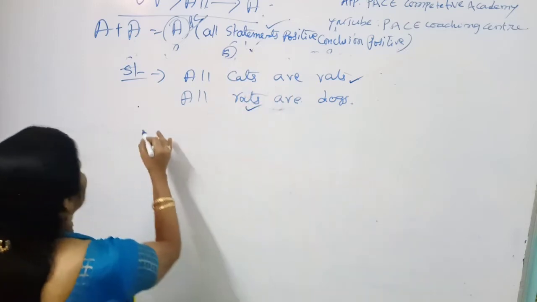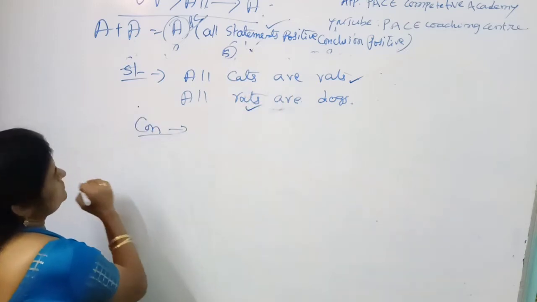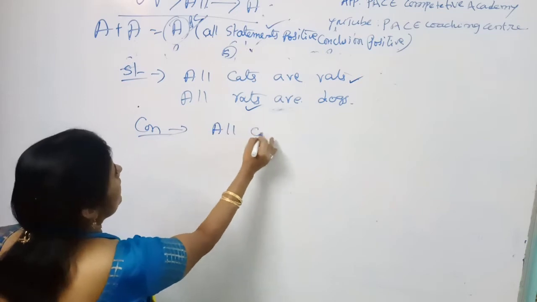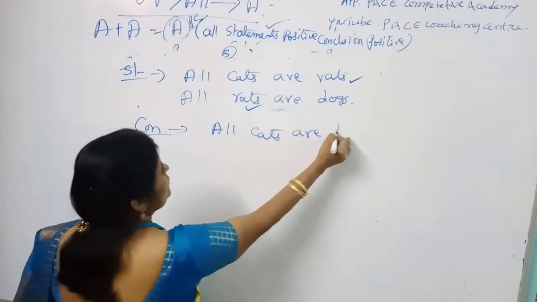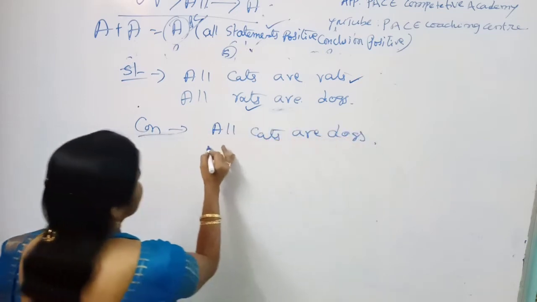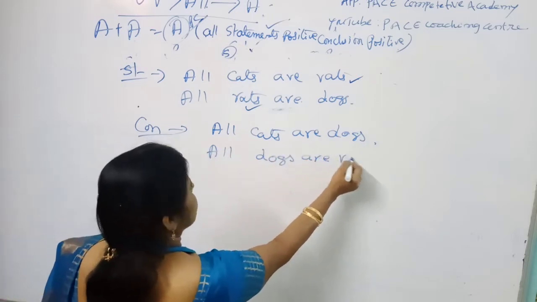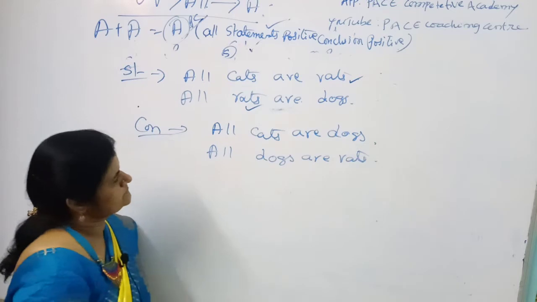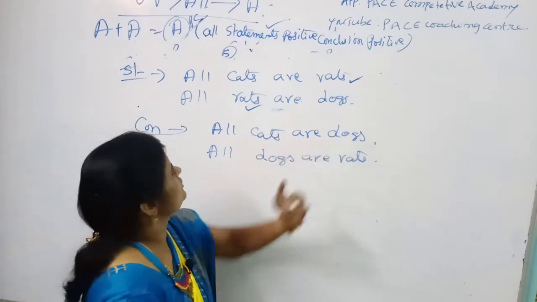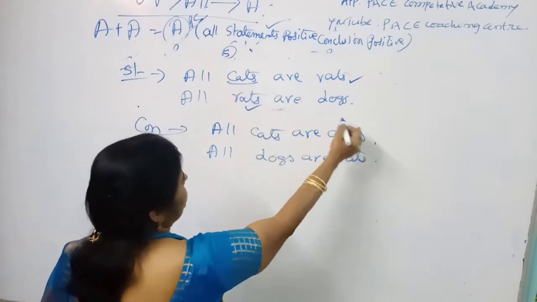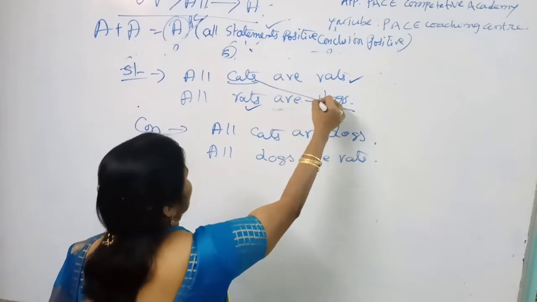Clear. Now, let us check the conclusions. The first conclusion, all cats are dogs. And the second conclusion, all dogs are rats. So see, all cats are dogs. Cat is here and dog is here. So you club like this.